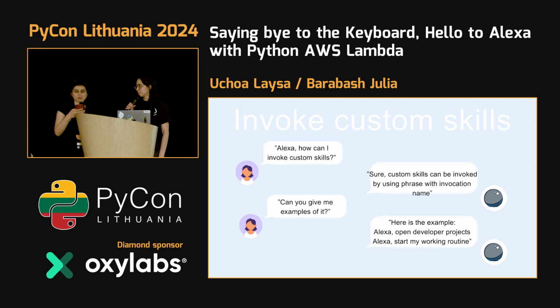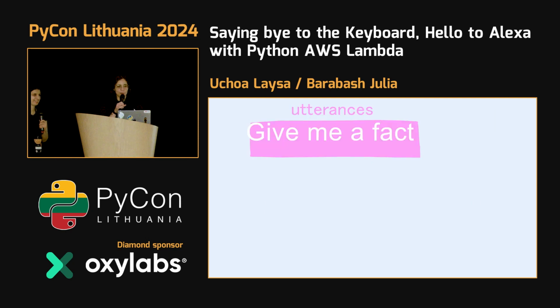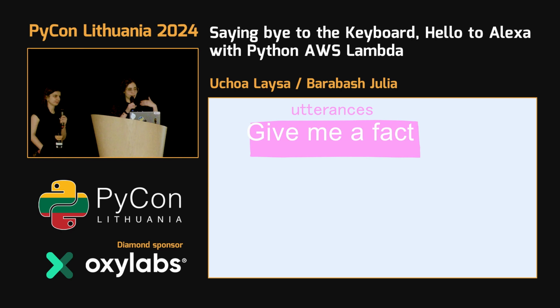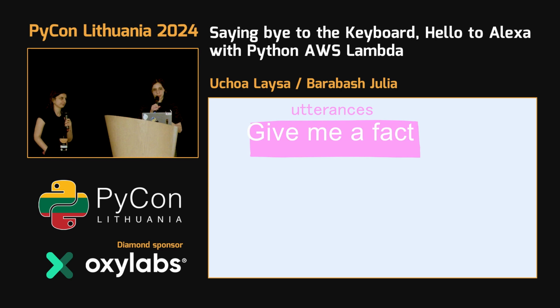Command, and right now I will show you an example. Alexa, open developer projects. Hi, I can help you manage your developer life. Okay, great, because I'm a developer and I need help. So we have here the first one, where she opens the Slack, and she will look for things there. And then we have utterances.